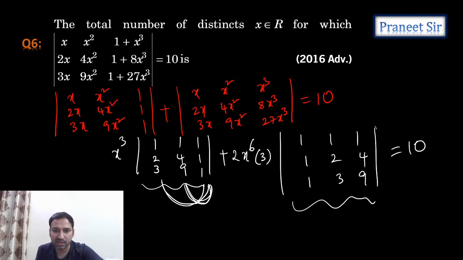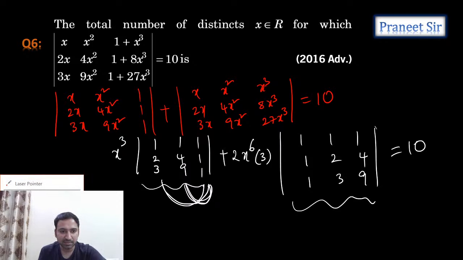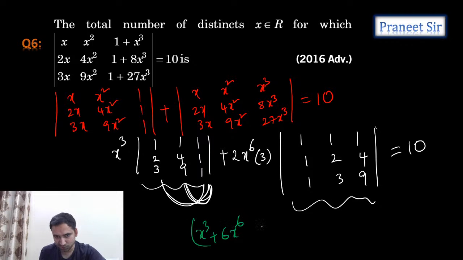The determinant will be the same. So what I can do is take this matrix common, that is x cube plus 6x power 6, into this matrix's expansion. When you do this, how much do we get? 4 minus 9 is minus 5. Next, 2 minus 3 is minus 1, that is plus 1. Next, 18 minus 12, which is 6. Yes, that's what we're getting, guys.